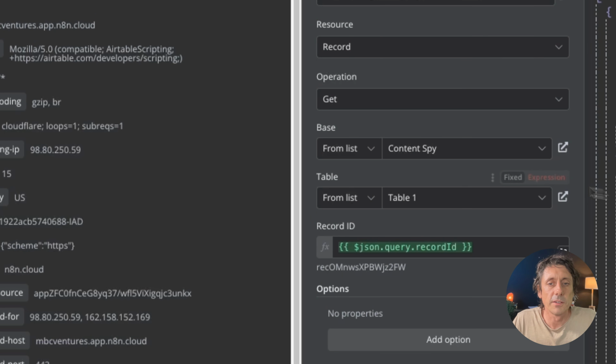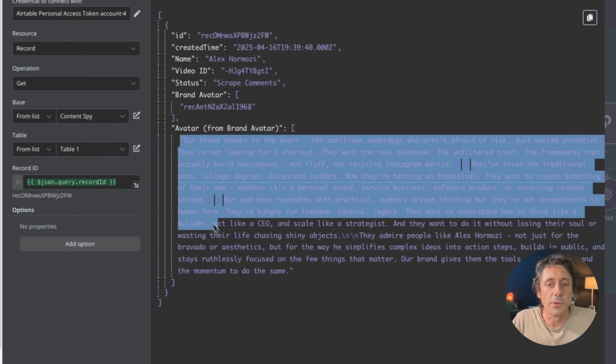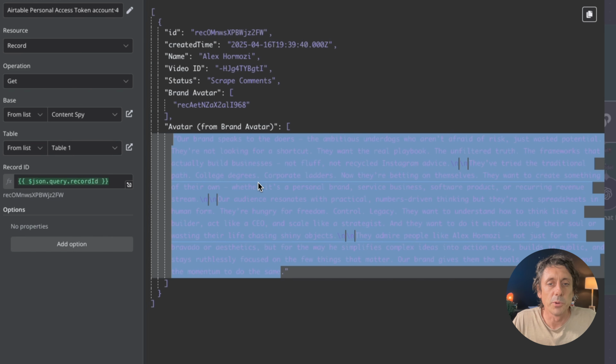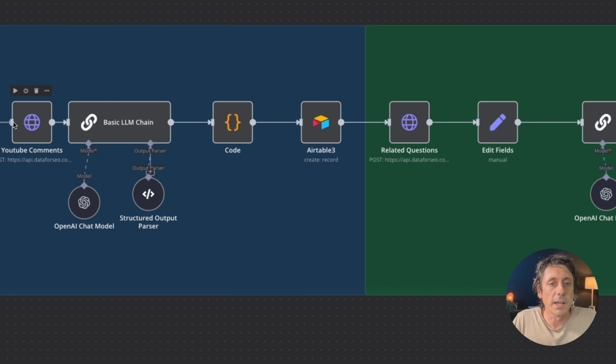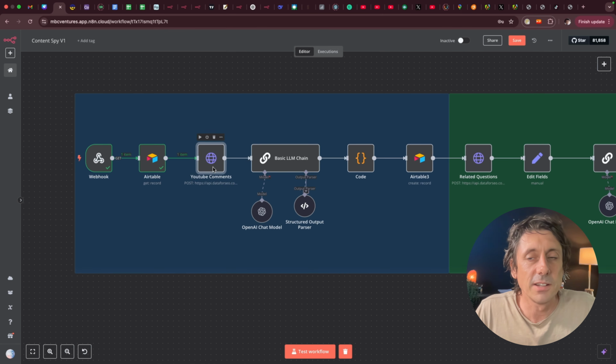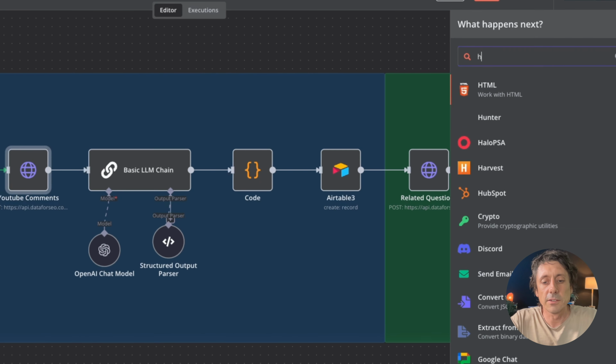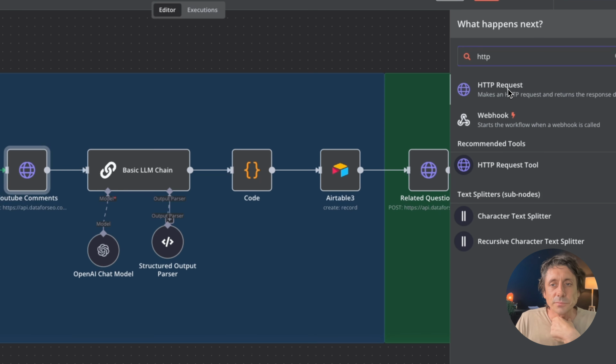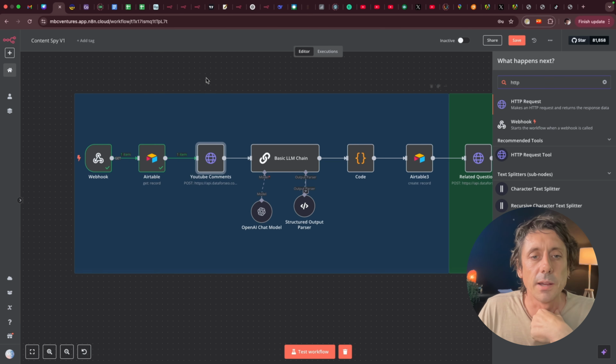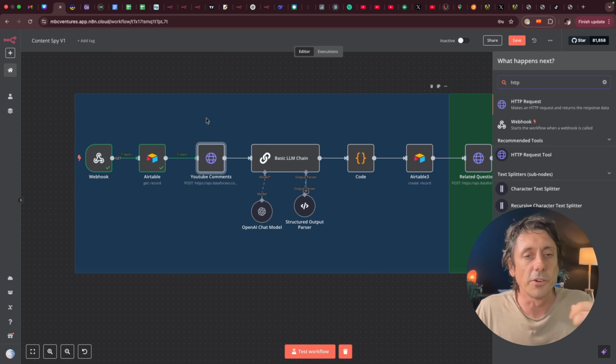But what you want to notice is it's also pulled the avatar through. See, that whole information of the avatar has been pulled through, and we can use that and feed that into the AI. So I'm going to connect this back here. And the next module we have is an HTTP module. So I'm going to go like this, HTTP, and then I'm going to open it up and fill in the credentials.